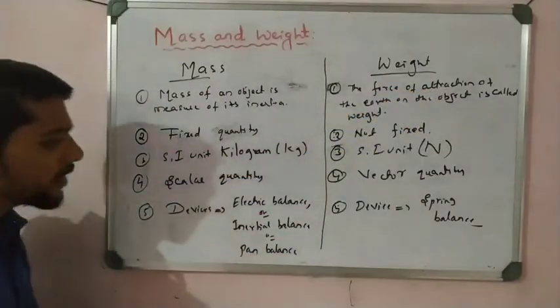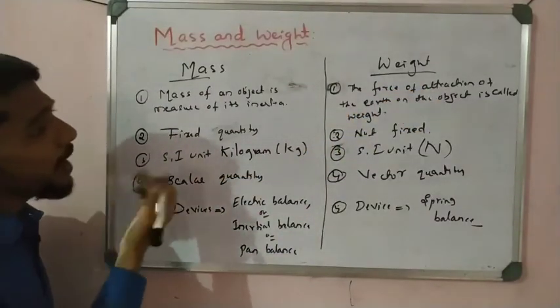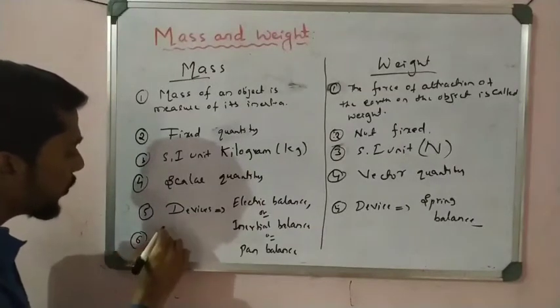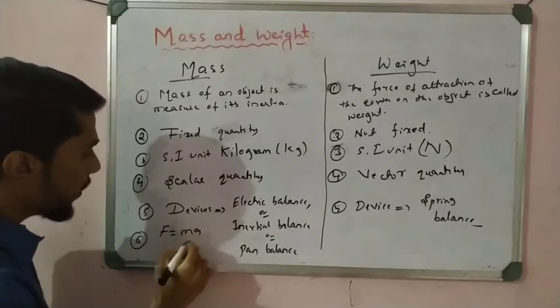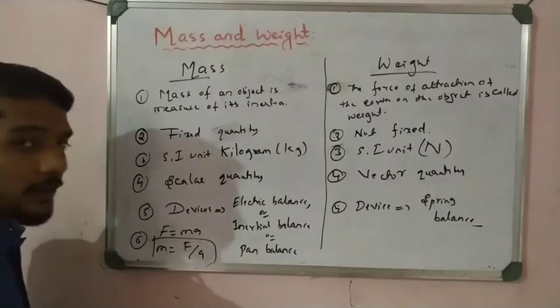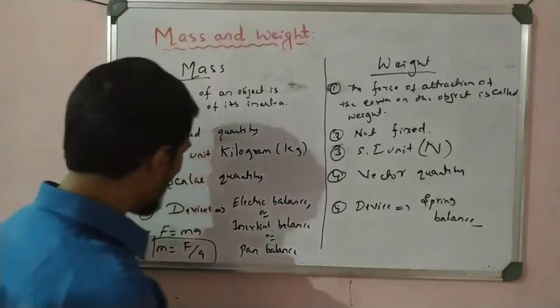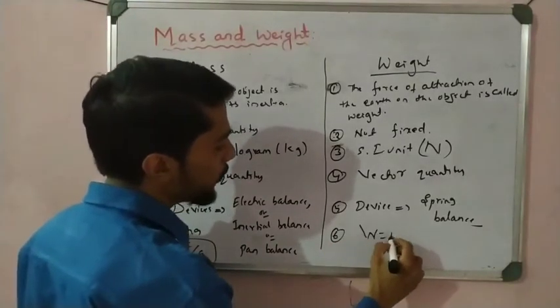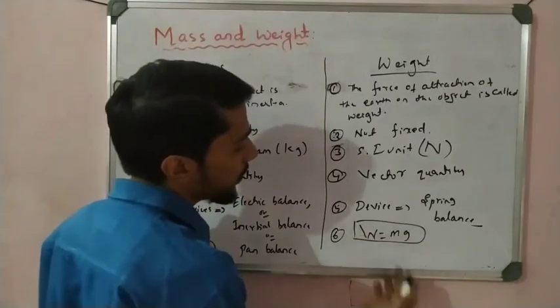We also mention the formulas. What is the formula to calculate mass? We know that F is equal to ma, or m is equal to F by a. And for weight, W is equal to mg. So like that, all is the same.